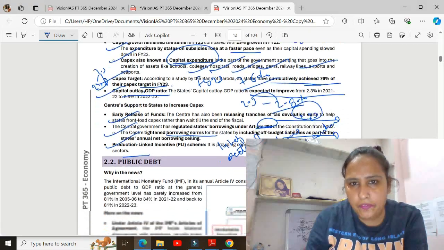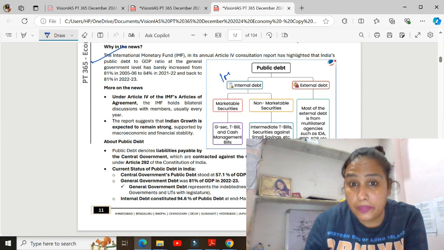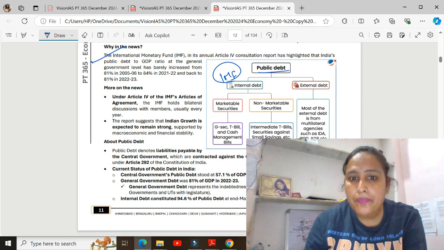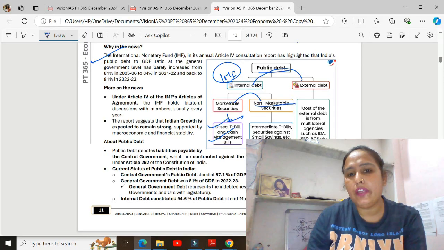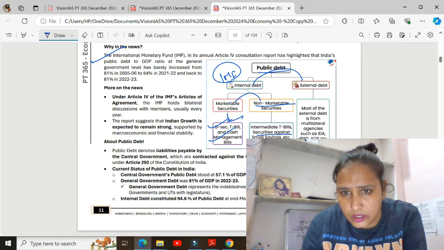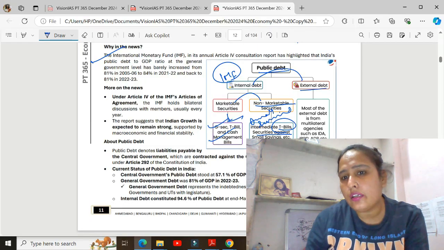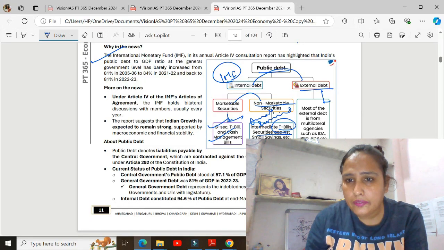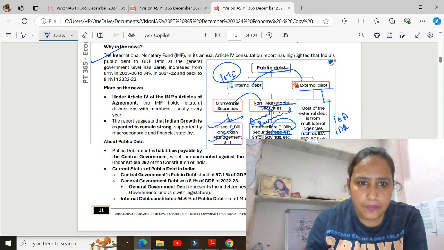Public debt, as per the IMF, is related to internal debt and external debt. Internal debt means marketable and non-marketable. In marketable, there are G-securities, T-bills and cash management bills, and in non-marketable, there are intermediate T-bills and securities against small savings. External debt is mostly from multilateral agencies like IDA, IBRD, and ADB.